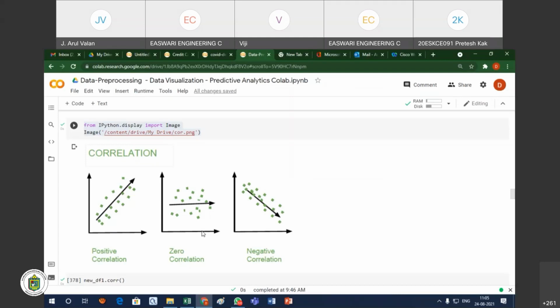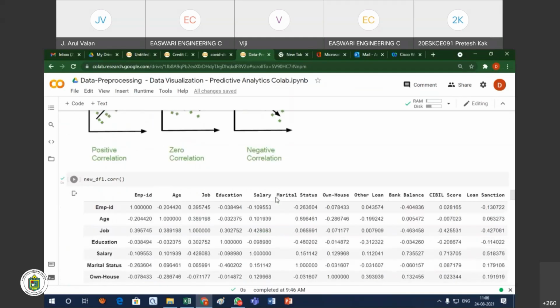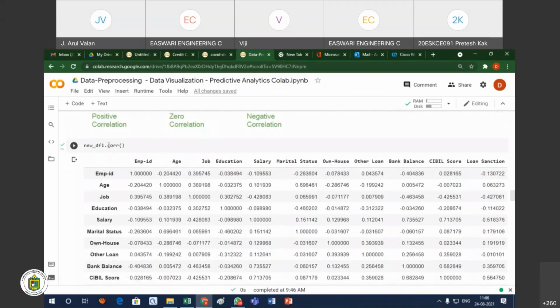That means one value is increasing and another value is decreasing. This we can call a negative correlation. Here I am showing this because our ultimate aim in data science is to find any correlation between the attributes. Here I have shown 11 attributes. Among the 11 attributes, we can find whether any correlation is there, the correlation between the values.